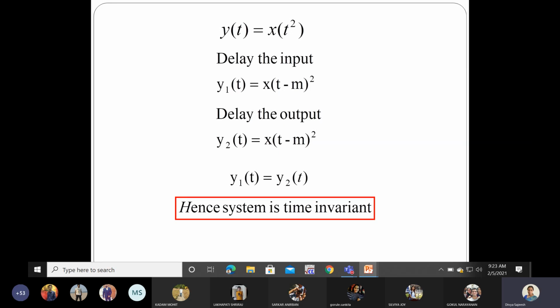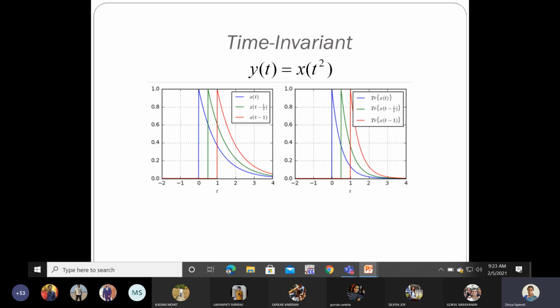Okay, are you able to follow this? Any doubt? Okay, so let us move to the next.